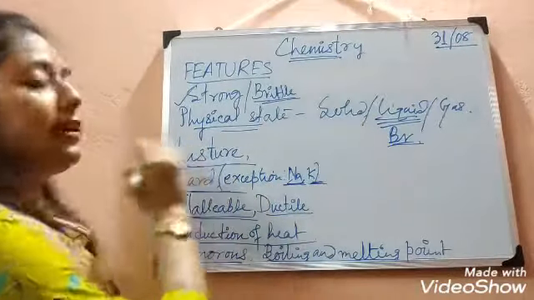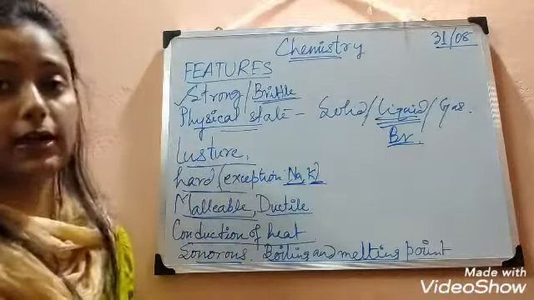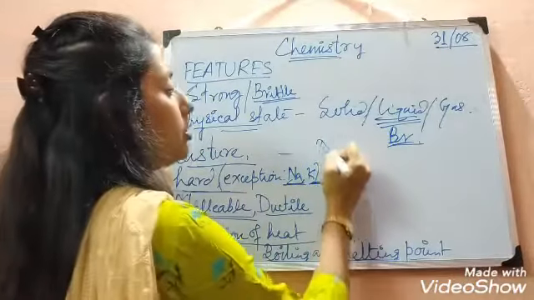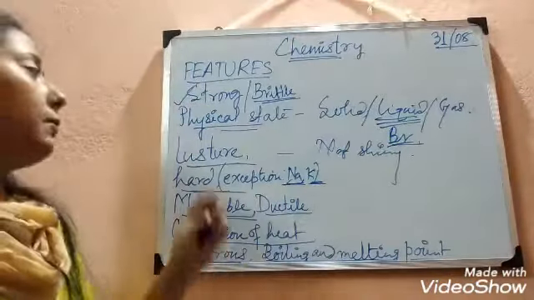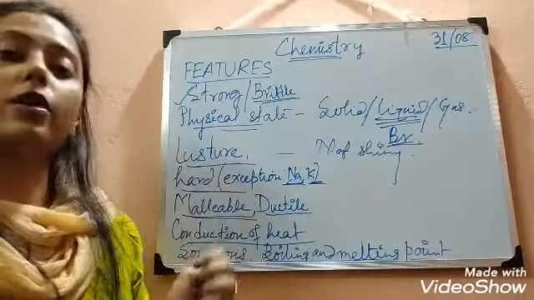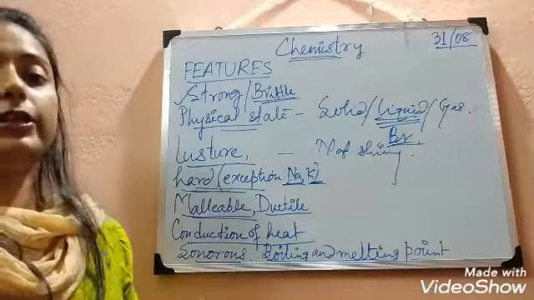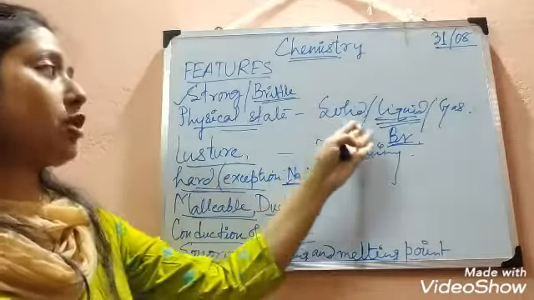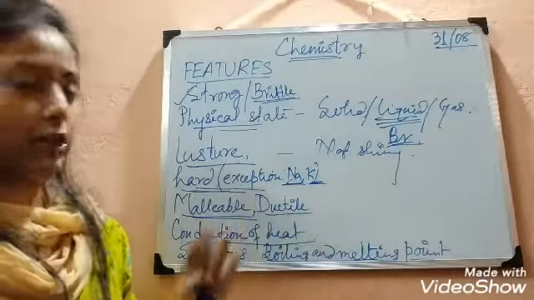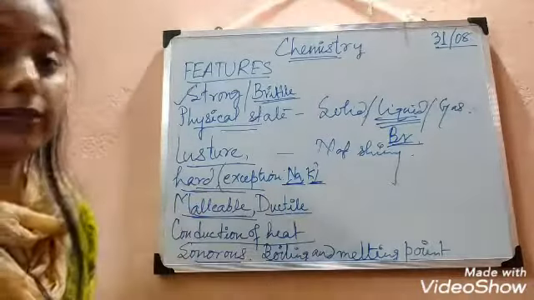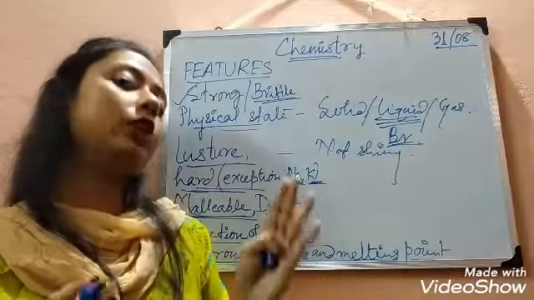Okay. The next thing is luster. I told you that metals are lustrous, but non-metals are not lustrous. Non-metals are not shiny. Just like the metals are shiny, but non-metals are not lustrous, not shiny. Okay. The next is hard. Metals are generally hard, but non-metals, as they are solid, liquid or gaseous in physical state, are not so hard as compared to the metals. The next one is malleable. Obviously, metals are malleable, but non-metals are not malleable. We cannot change the shape of any non-metal structure.